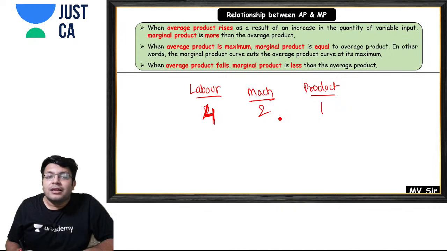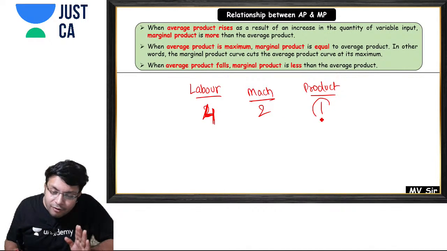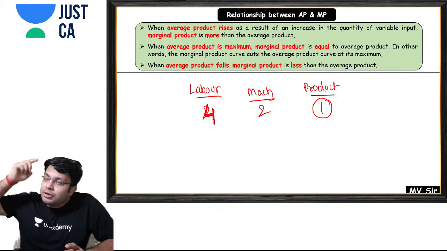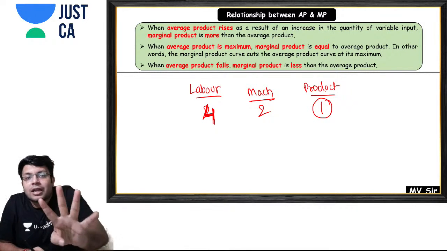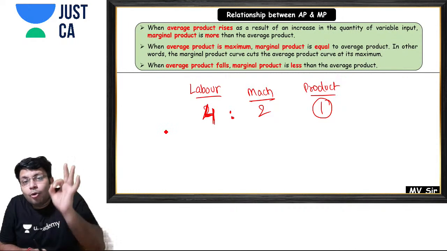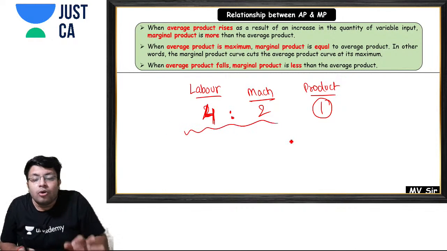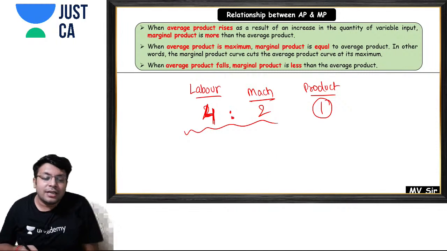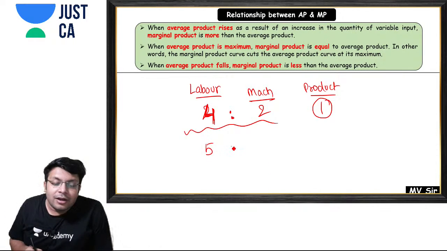Now what does this mean? That always for one unit you need to use 4 laborers on 2 machines. Only when this proportion is met can you produce 1 unit. Now see, if I increase my labor by 1, now tell me whether my production will increase or not.